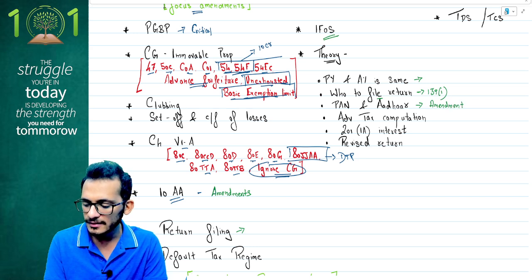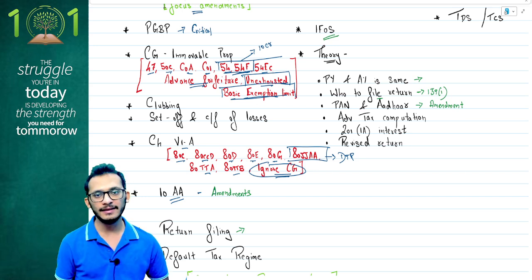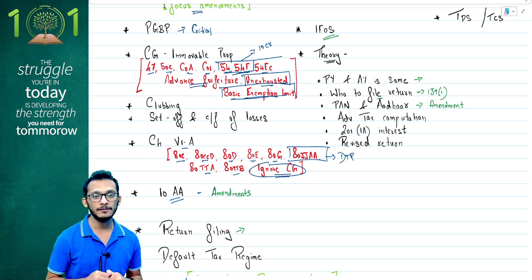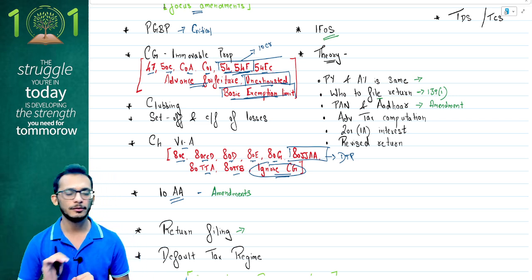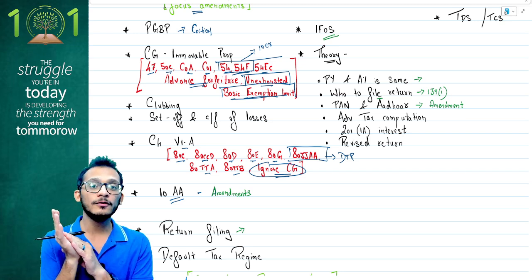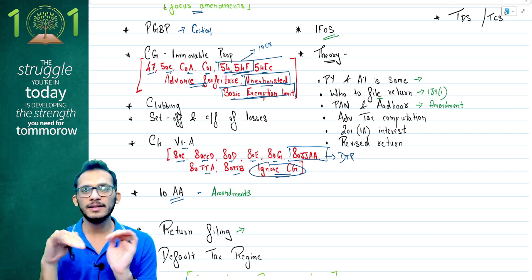ICAI has not tested this in the September exam, but the recent mock test paper number 2, which was released by ICAI for the Jan paper, has this question. They asked, if you don't link your PAN with Aadhaar, what are the consequences? A very beautiful question, and my gut feeling is if it has come in MTPs, don't assume that it will not come in Jan.